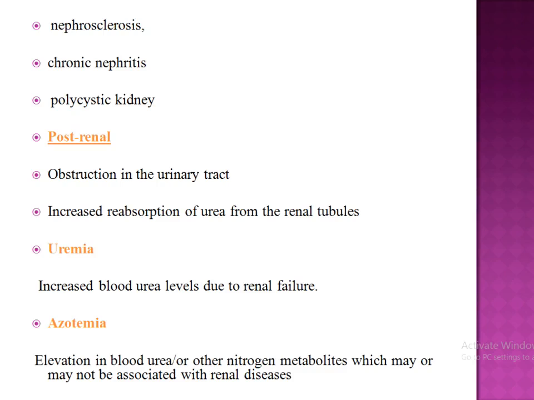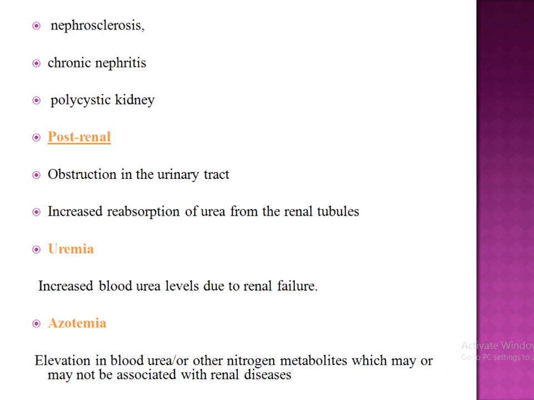Next, chronic nephritis, which is inflammation in the kidneys that may be acute or chronic. Next is polycystic kidney, that means cyst formation in the kidney. Next is post-renal. Post-renal means there is an obstruction in the urinary tract, like tumors, stones, or enlargement of the prostate gland, and then blood urea increases. This also results in increased reabsorption of urea from the renal tubules.